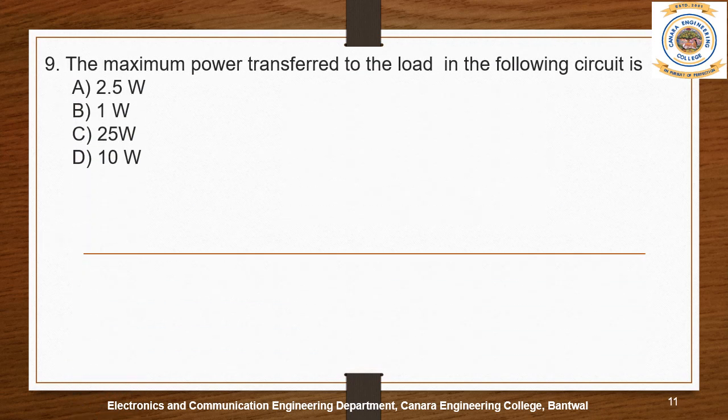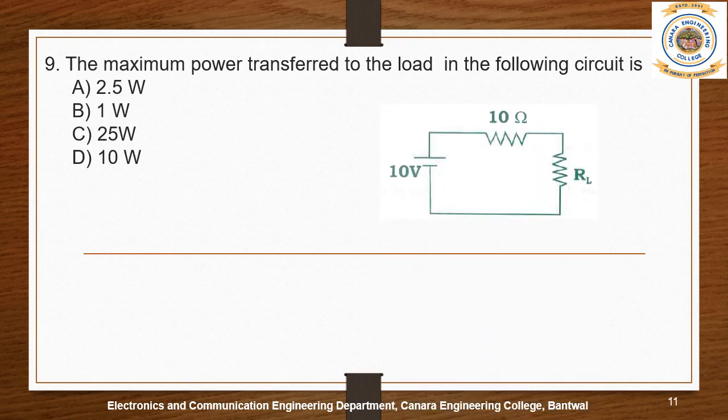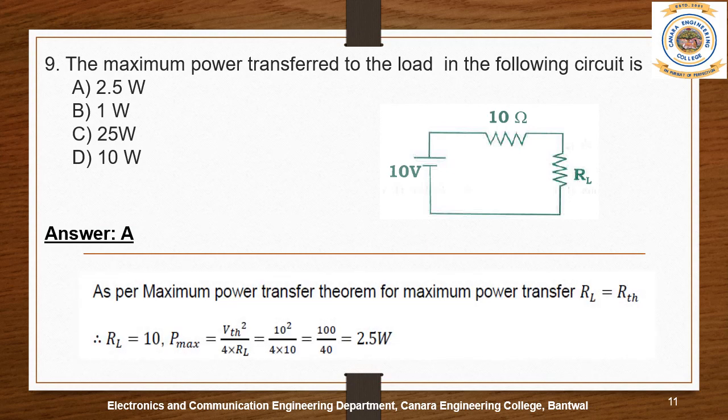Question 9. The maximum power transferred to the load in the following circuit is. The circuit is given. So the options are A 2.5 watts, B 1 watt, C 25 watt, D 10 watts. Answer is A. So let us see how you get the answer A, 2.5 watts. So what you have to do over here is, first you have to find the current. So what is the current over here?